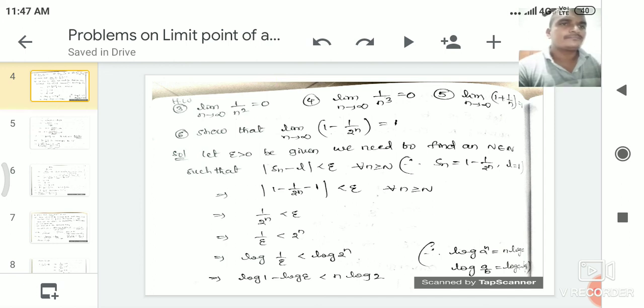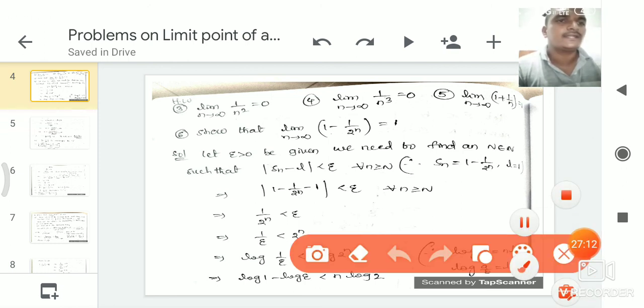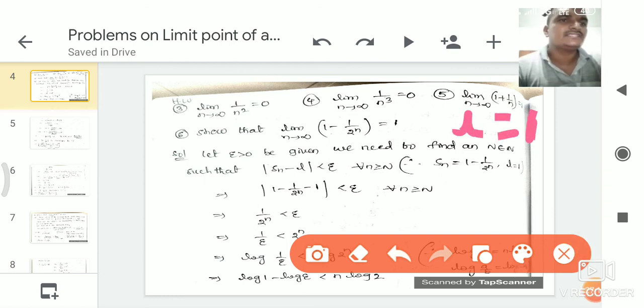In the fifth problem the given sequence is Sn is equal to 1 plus 1 by n, and the limit point is L is equal to 1. By using the definition of limit point of a sequence, you can do these three problems. Tomorrow we discuss more problems on convergent sequences. Later we discuss the problems on divergent sequences.